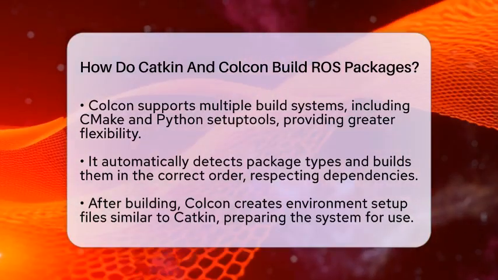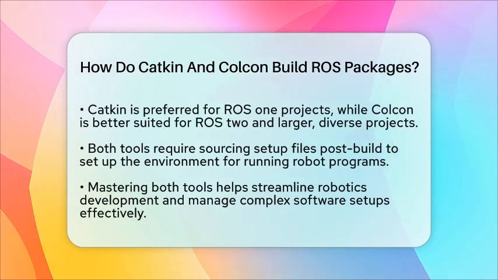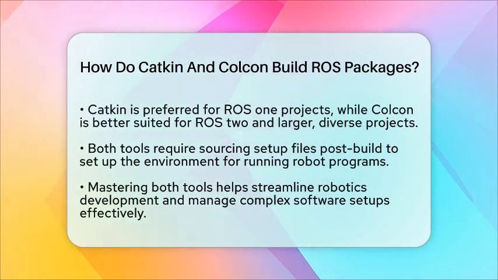In everyday robotics work, if you're using ROS version 1, Catkin is the go-to tool because it fits well with traditional workflows. For ROS version 2, Colcon is preferred because it handles modern features and larger, more diverse projects more efficiently. Both tools require you to source the setup files after building, which prepares your environment to run your robot programs.